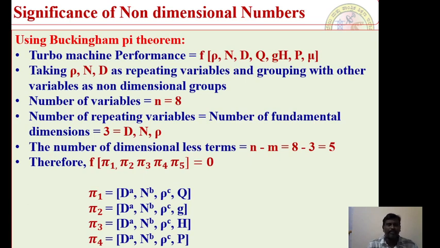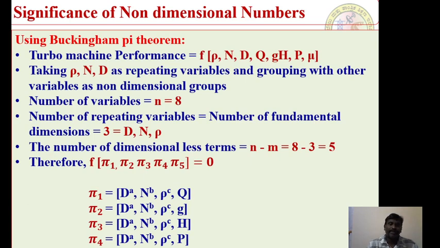Geometrical parameters may be diameter, area, volume, whatever it may be. Flow parameters may be a speed, a velocity, or an acceleration. Fluid properties may be a density or a viscosity. Such things should be taken as the repeating variables in each and every group.